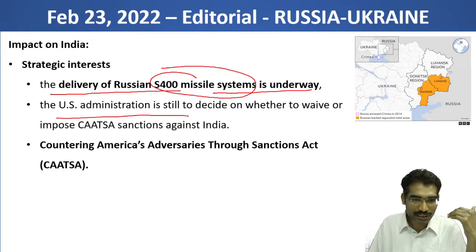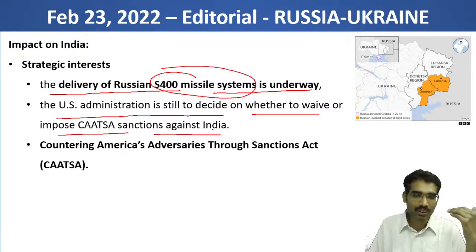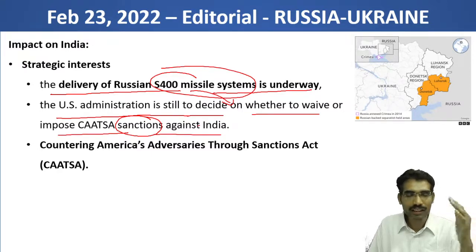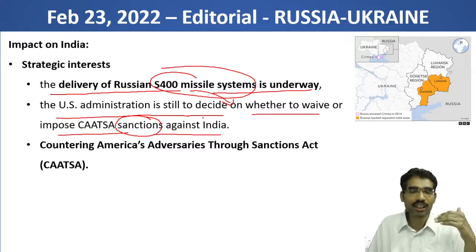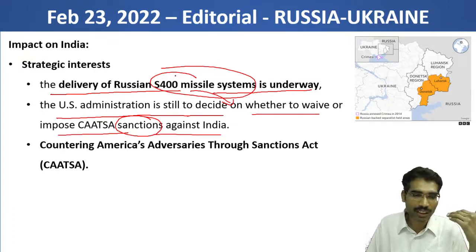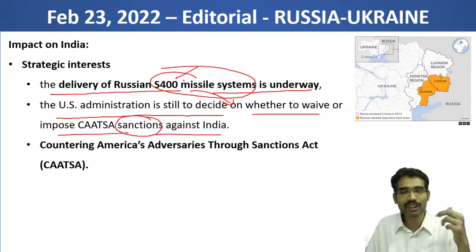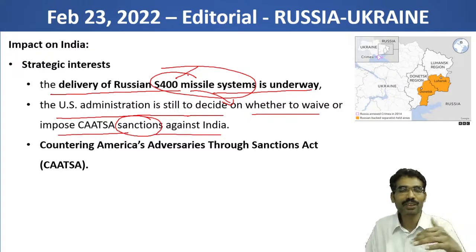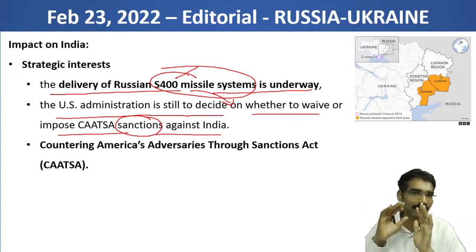The US administration is still to decide whether to waive or impose CAATSA sanctions against India. So earlier these sanctions were not imposed on India, so we could import the S-400 missile system. Now already due to this issue in Eastern Europe, sanctions are being imposed on Russia by the US. Now India should play a diplomatic role where India will not attract these sanctions. If we attract sanctions from the USA, we cannot import the S-400 missile system. It will compromise our defense, and already we are having a hostile neighborhood. So these are the issues, these are the challenges.